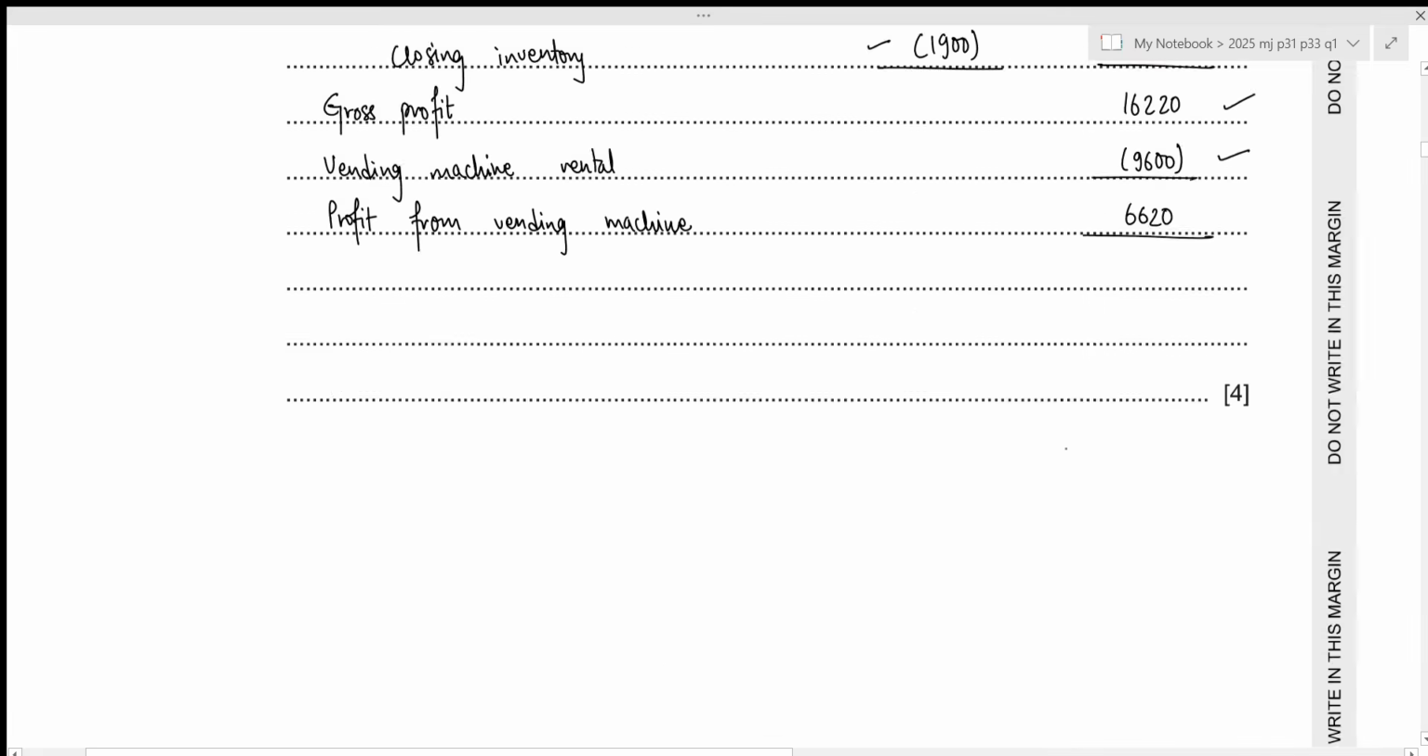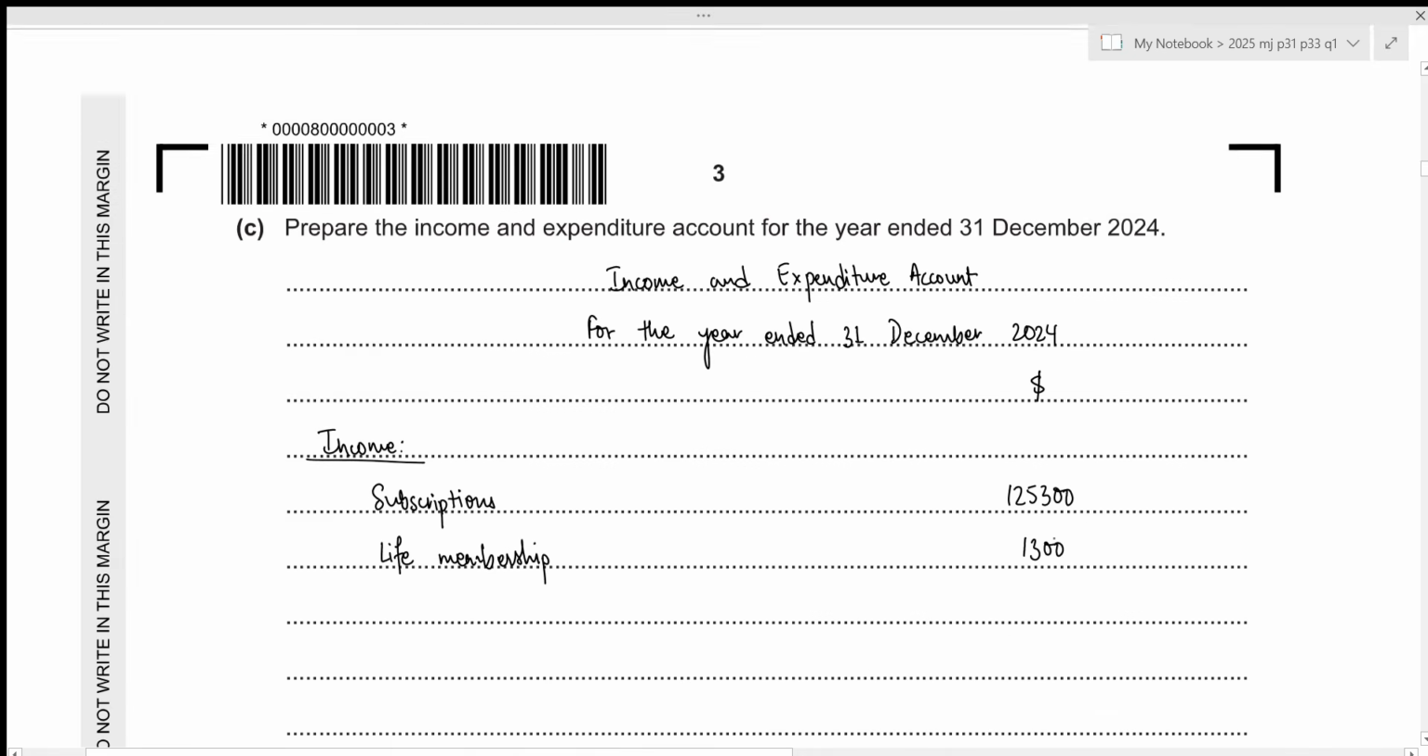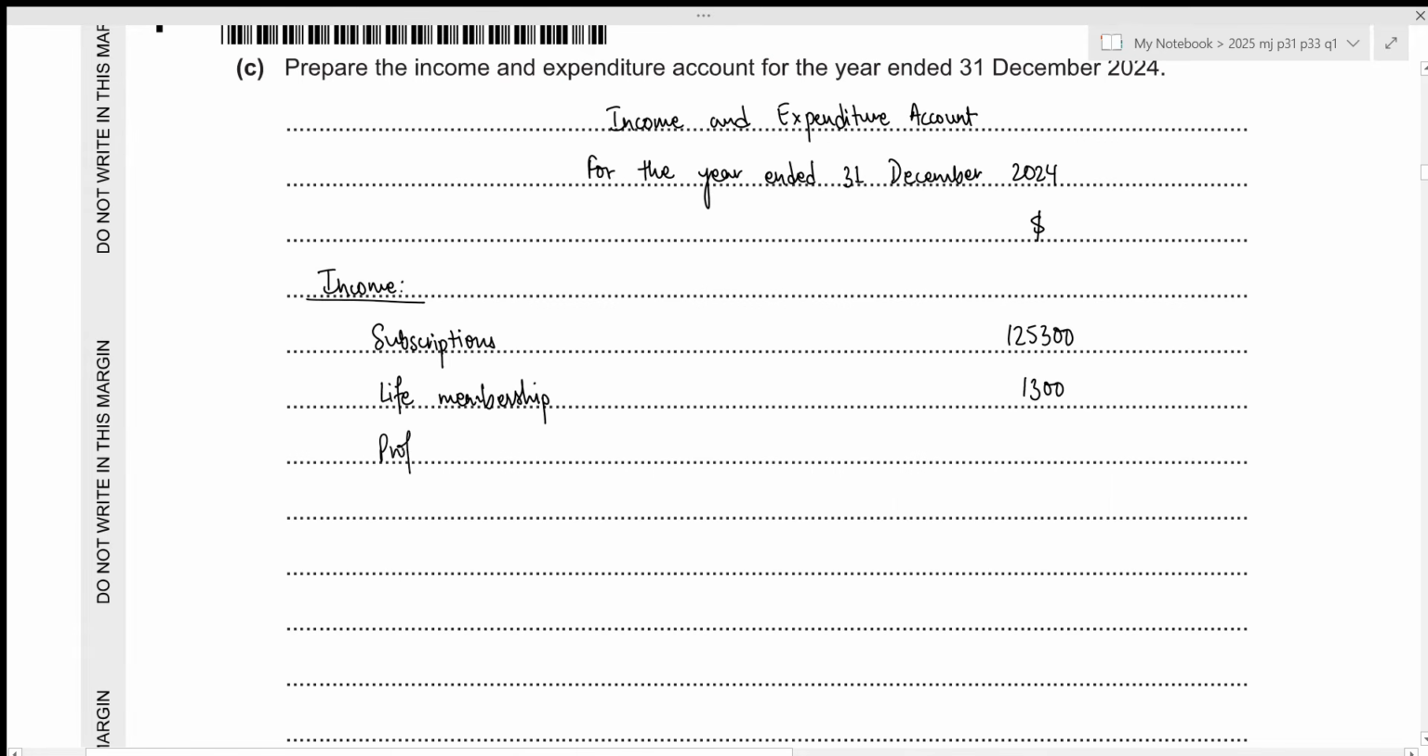Then in this case, we also operate a vending machine on which we had a profit of 6,620. That will also be part of our income. Profit from vending machine. So the total was 6,620. Now let's figure out the total of our income on the other column. That will be 125,300 plus 1,300 plus 6,620, which results in 133,220. Now we can move towards our expenditure section.